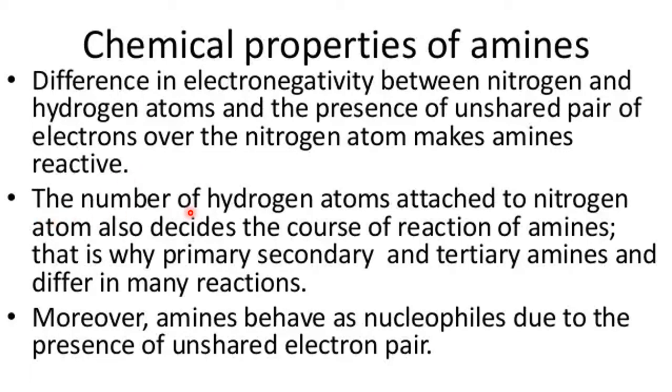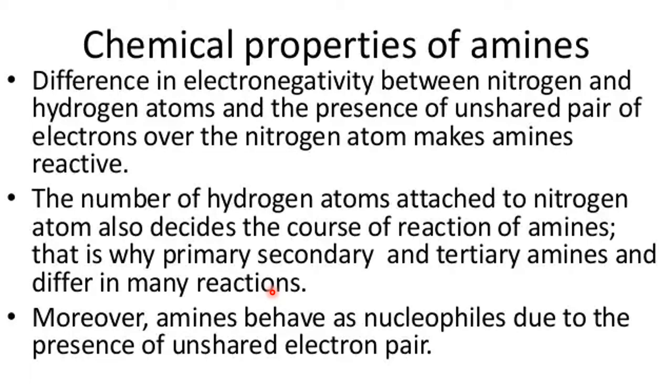The number of hydrogen atoms attached to the nitrogen atom also decides the course of reaction of amines. That's why primary, secondary and tertiary amines differ in many reactions. That means not only the difference in electronegativity between N and H or the lone pair of electrons on nitrogen, but also what is attached to that N. That R part, whether it is a methyl group or ethyl group or a long chain or an aromatic ring, also decides the property.